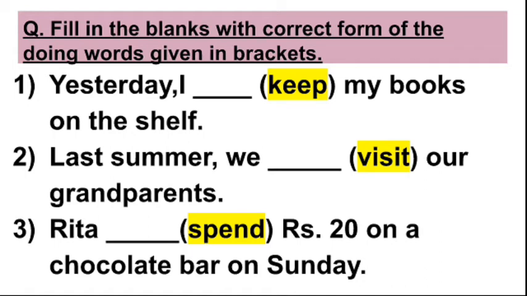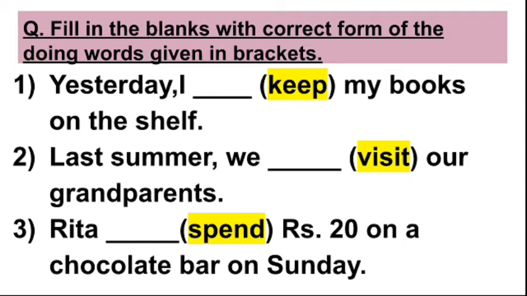Since yesterday is given, it is a past tense. Now see the verb in the bracket. In the bracket, keep is given. Is it a word from the table? Yes, it's a word from the table. So you will change the spelling. Keep will become kept.